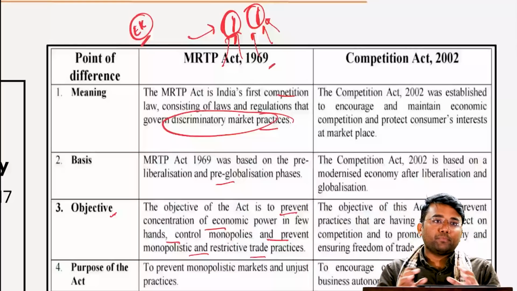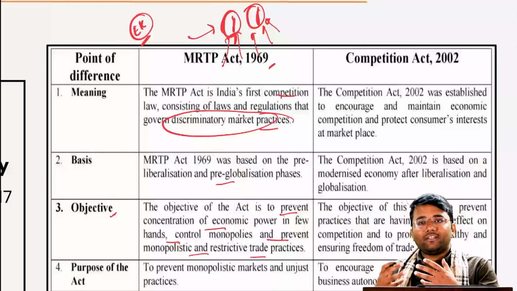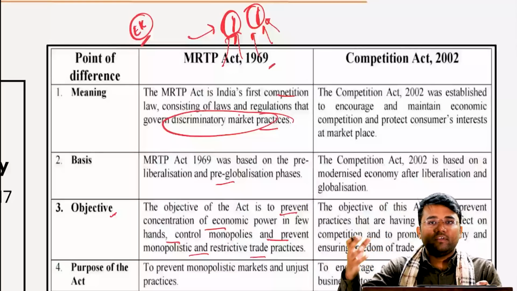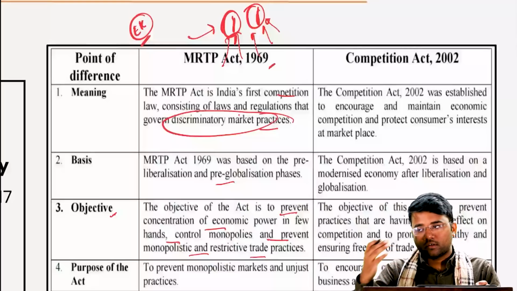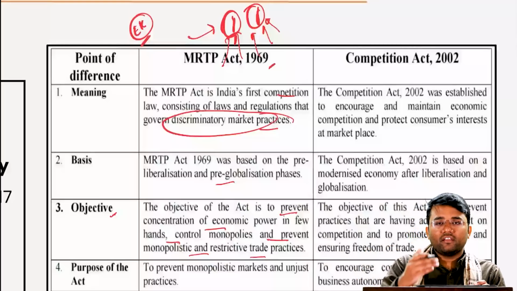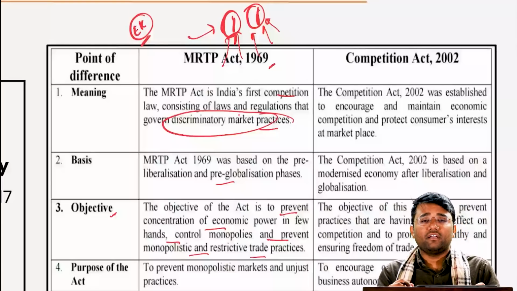So because of all these reasons, the government wanted to take the lead in increasing the production process in various sectors of the economy. And that is why they made a policy where various restrictions were placed on the private sector.